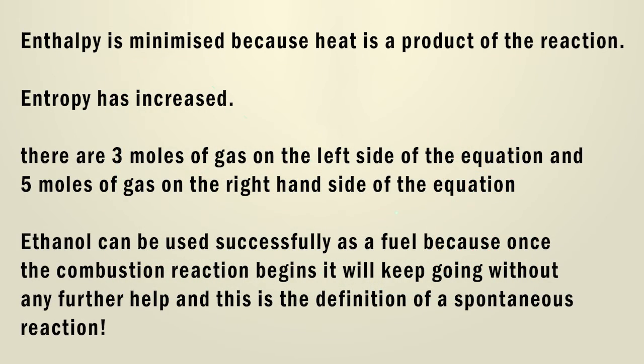There are 3 moles of gas on the left side of the equation and 5 moles of gas on the right hand side of the equation. Ethanol can be used successfully as a fuel because once the combustion reaction begins, using a spark for instance to overcome the activation energy, it will keep going without any further help. And this is the definition of a spontaneous reaction.